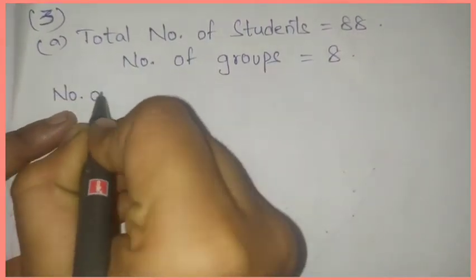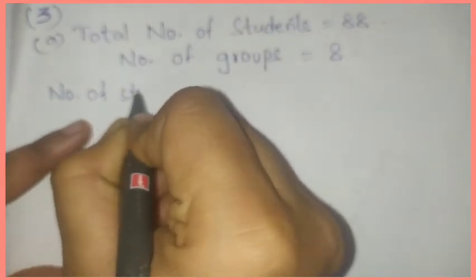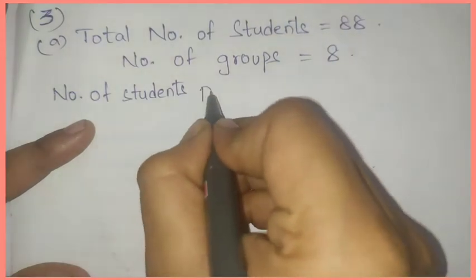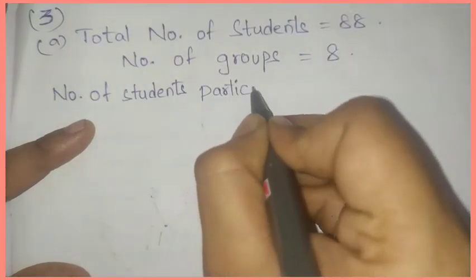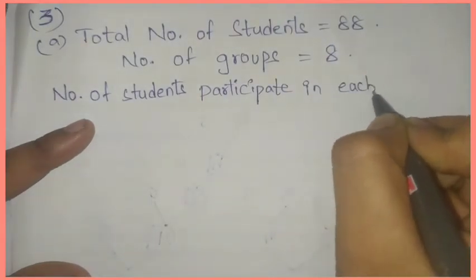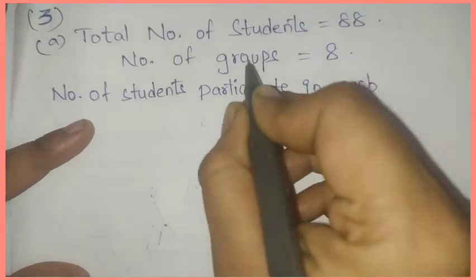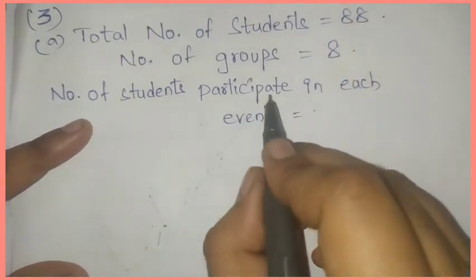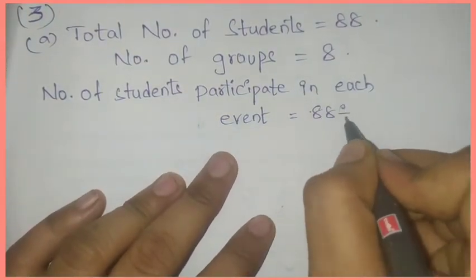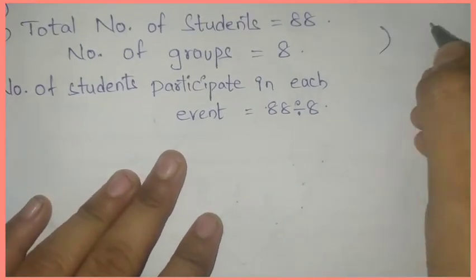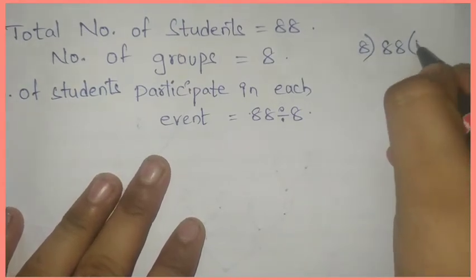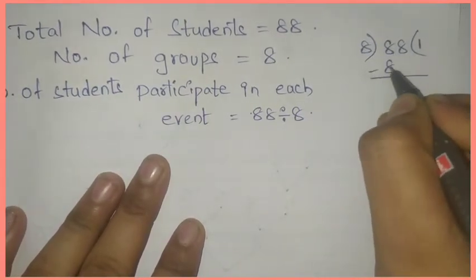What we have to find is number of students participate in each event. Here groups is nothing but events. Number of students participate in each event. Simply we will divide these two. 88 divided by 8. Look here, I will do division here. 8 ones are 8. 8 minus 8 is 0.